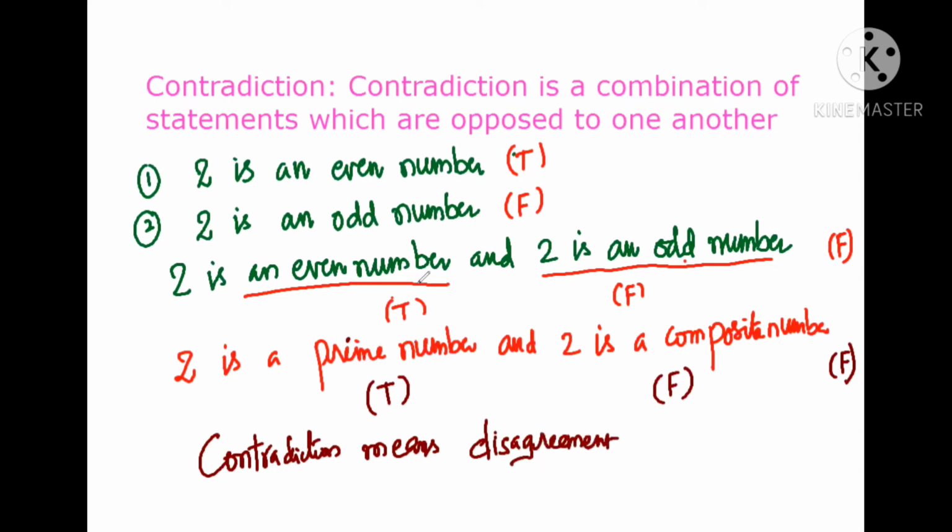By using this contradiction, we prove the mathematical statements. How do we prove the mathematical statement by this? There are a few steps to follow. First, we have to assume the given statement is false.